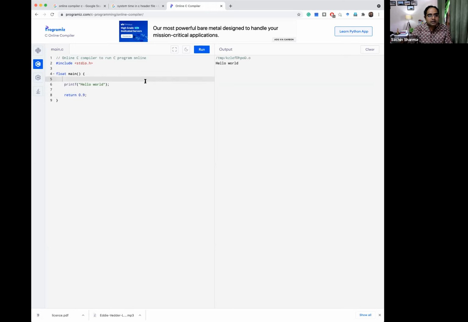Okay, but again, in your program which you are running on a standalone compiler system, it may flag you some warning that main should always return an integer value or should be void. It should not return a float value, because what main returns is that return 0 means successful running of the program, and the rest of the things which we are passing may be signals representing some problem has occurred, which the compiler automatically detects and sends the information to the operating system or the running entity. So that happens there.